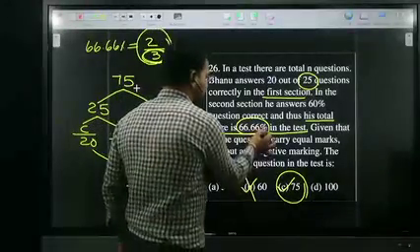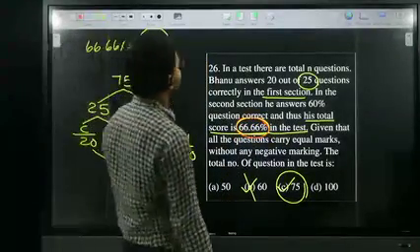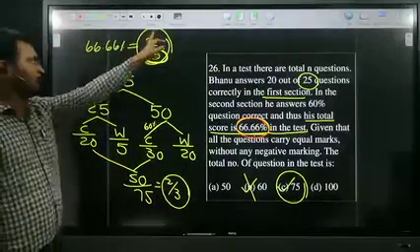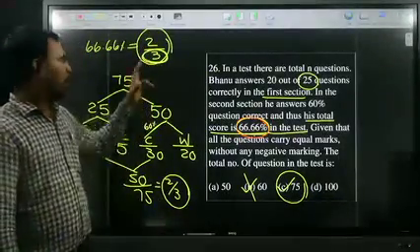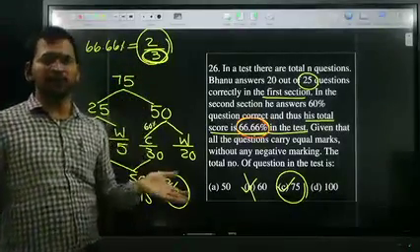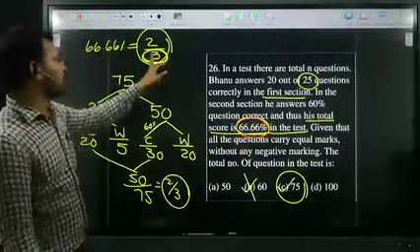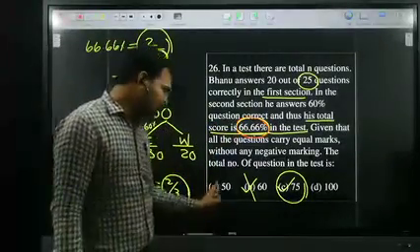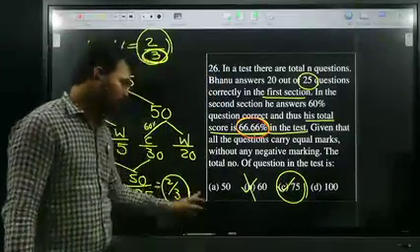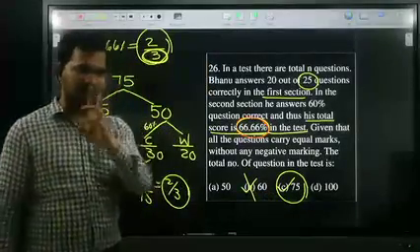Finally, you got 66.66 percentage. 66.66 percentage is nothing but 2 by 3. Finally, out of three parts of the questions, he scored two parts. Total number of questions is three parts. See the options. Which option is a multiple of three? Only 60 and 75 are multiples of three.